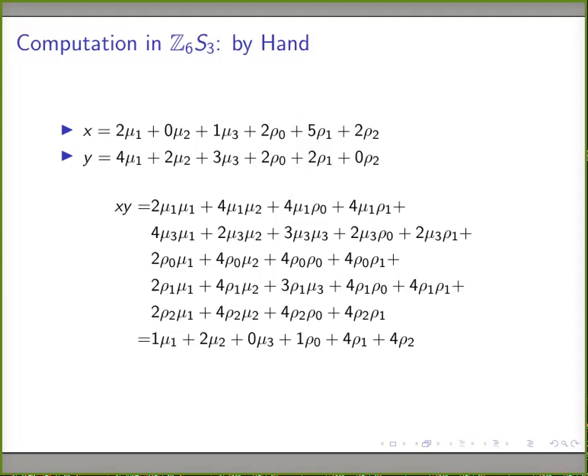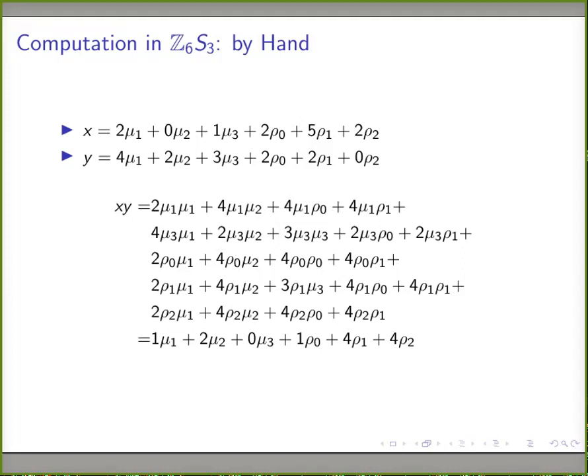2 into 2 is 4, 4 mu1 mu2, and 6 mu1 mu3. 6 is nothing but 0, therefore I can ignore that term. And 2 into 2, 4 mu1 rho naught, 4 mu1 rho 1, again 0 mu1 rho 2. I can ignore that term. And I am going to multiply all these terms. I will get a big sum.